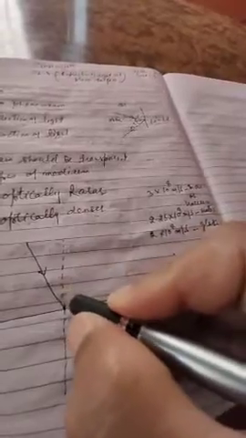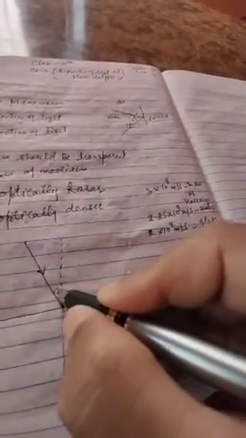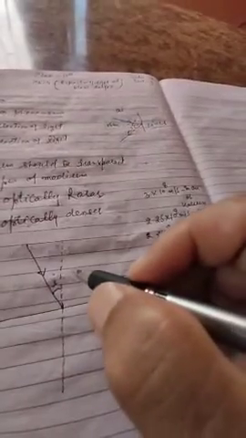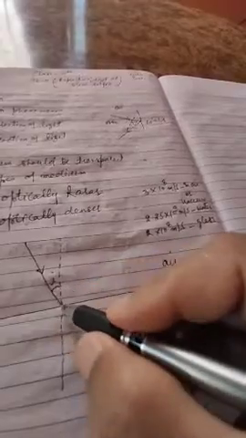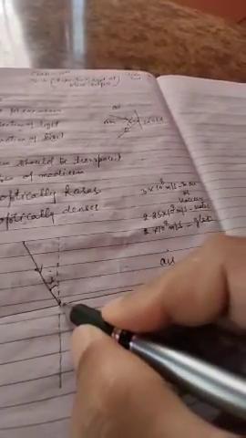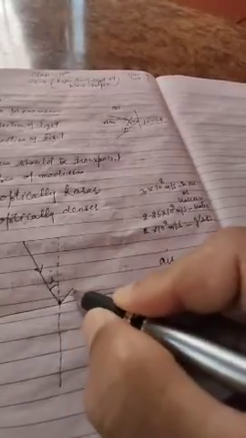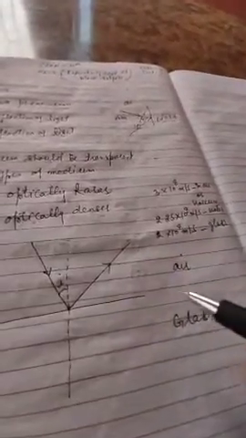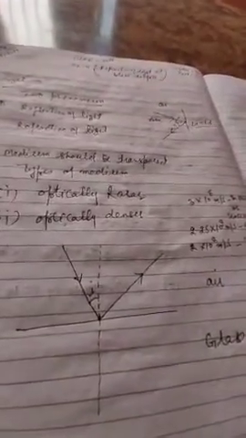Now, with the normal, this incident ray makes an angle of incidence, which is represented with i. When this ray strikes the boundary of separation, partially it will get reflected and partially it will get refracted.